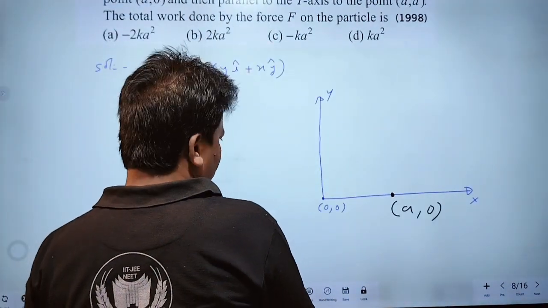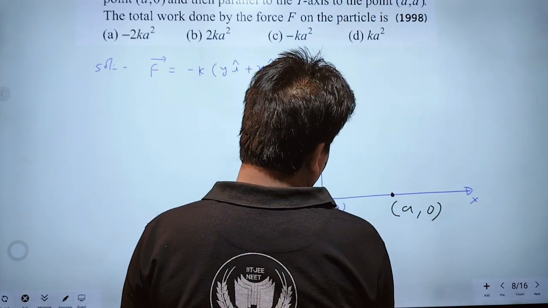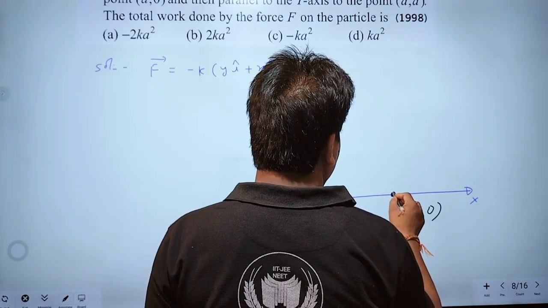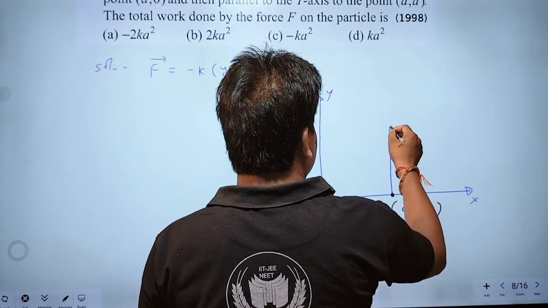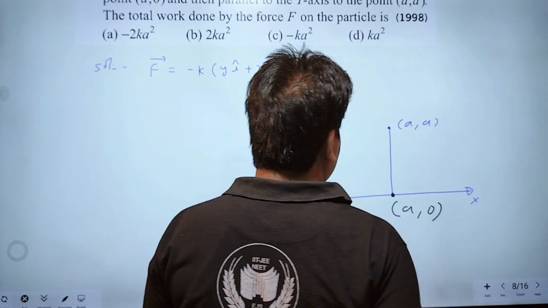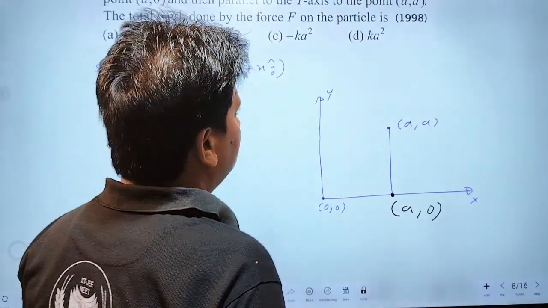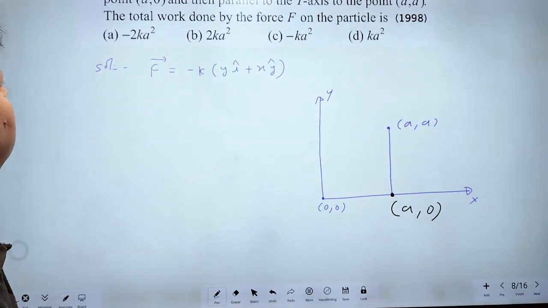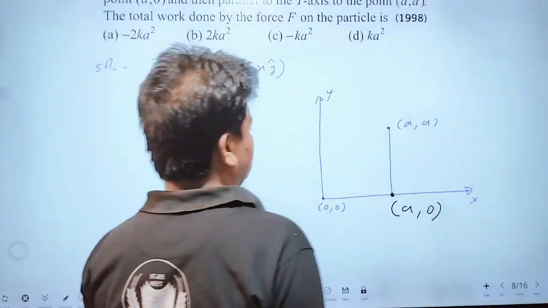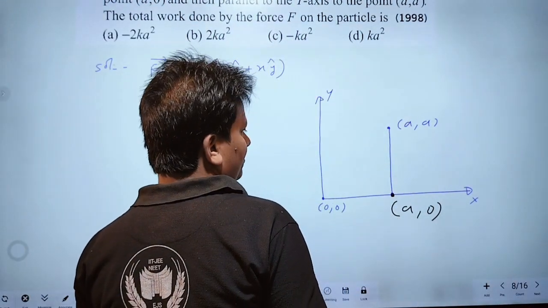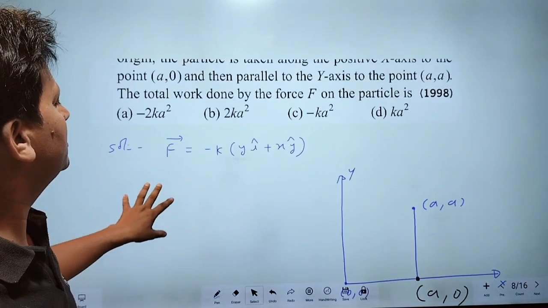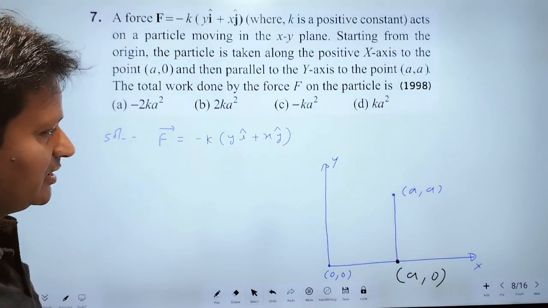First of all, the particle goes from the origin to this point and then from this to this, and this point is AA. Therefore, in this question, we have to find the total work done by the force. Here the force is variable.